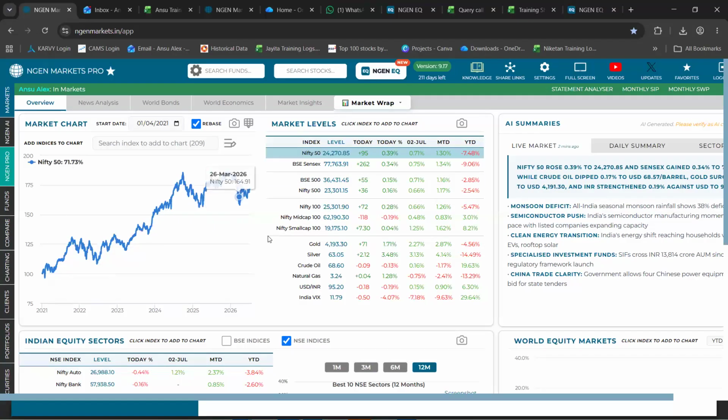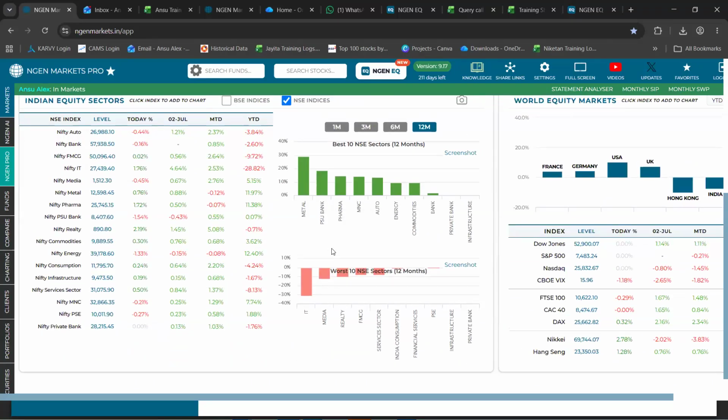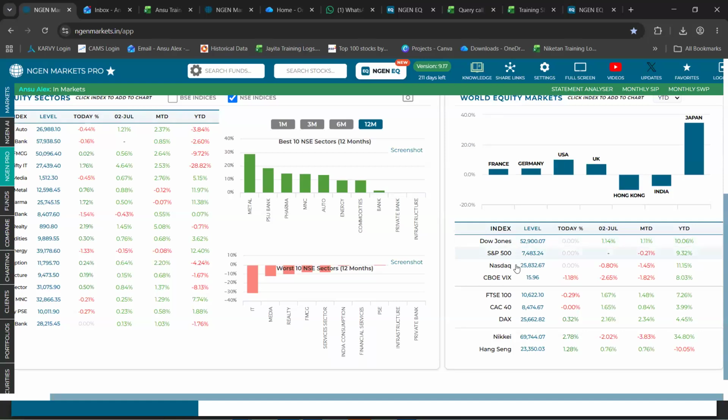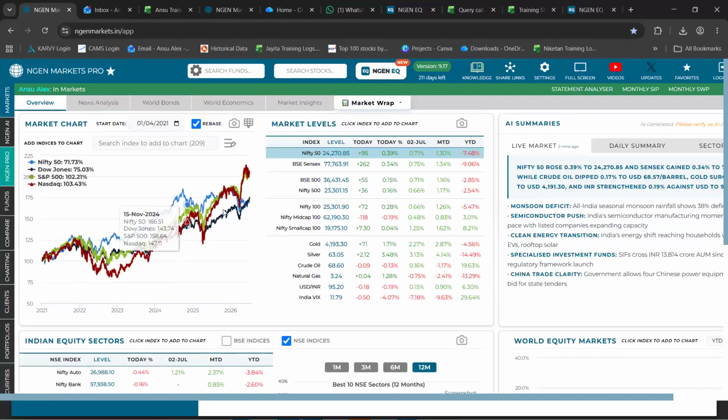We not just have Indian specific benchmarks, we also have international benchmarks. You can scroll down, and on the right hand side, you can come across this world equity market section, wherein there are multiple benchmarks that are international benchmarks. You can click on these benchmarks as well and view their comparison against an Indian benchmark or any sectoral benchmark in a similar way.